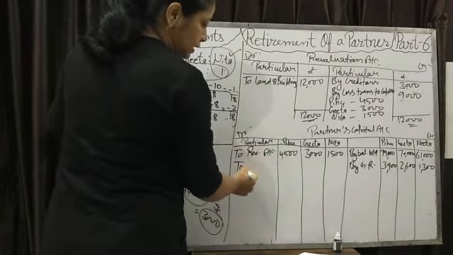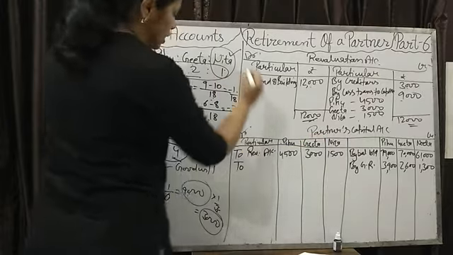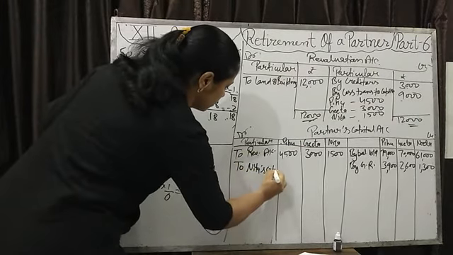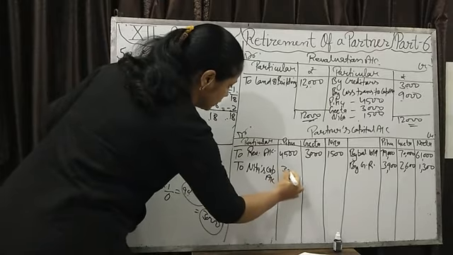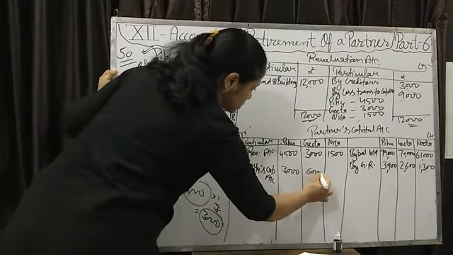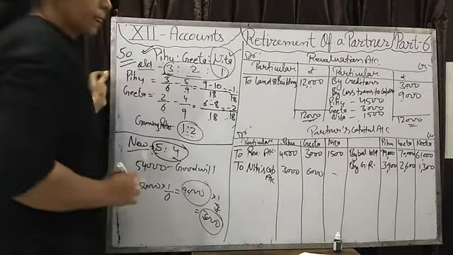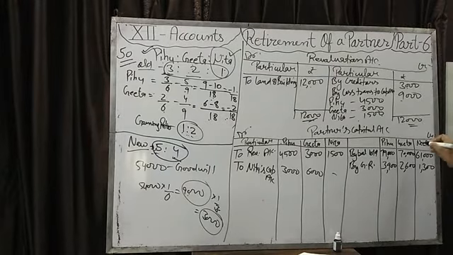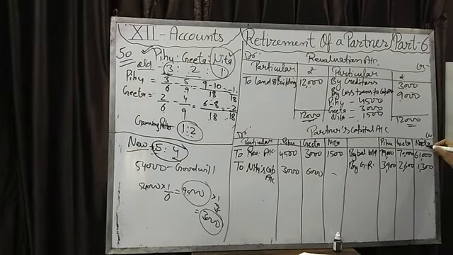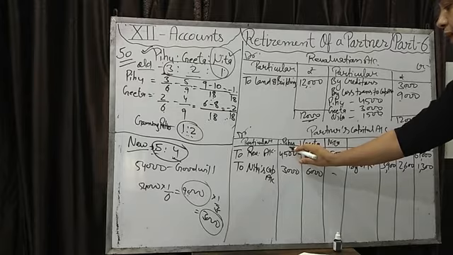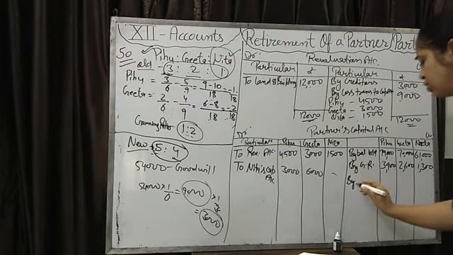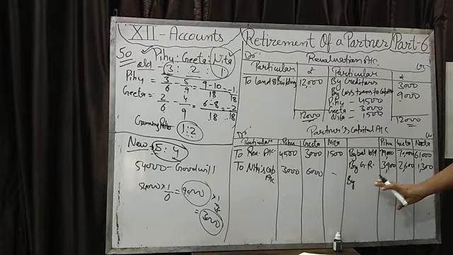Taking from them, to whom do we have to give? To Neeta. So what will you write? To Neeta's capital account. 3,000 here and 6,000 here. Okay, and Neeta we have to give from whom? From the capital accounts of Pihu and Geeta. We will not give cash. Don't write here by goodwill or by cash. Students often make a mistake, what mistake do they make?